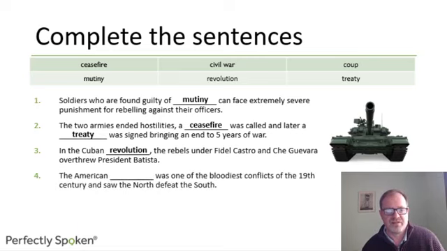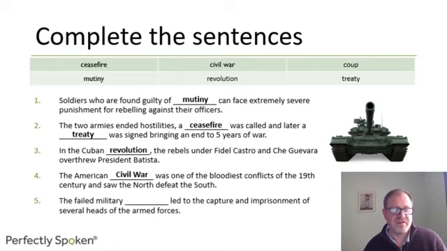Number 4, the American something was one of the bloodiest conflicts of the 19th century and saw the North defeat the South. So a conflict in the same country, and here you had the northern states, the Unionist states, versus the Confederacy, the slave-owning states in the south of the country. It's known as a civil war. A war between two groups within the same country. You have the Spanish Civil War, the English Civil War, and so on.